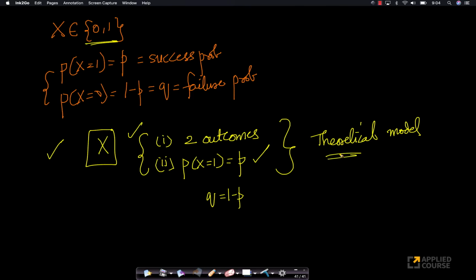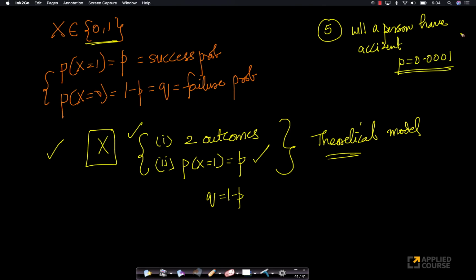Now, if I study this model, tomorrow if you give me another example, will a person have an accident tomorrow? A car accident or something like that. Very, very low probability. Here the probability will be 0.0001 maybe. Very low probability that somebody has a car accident. But this is also a very similar problem where there are only two outcomes, yes and no. Yes is 1 and no is 0.